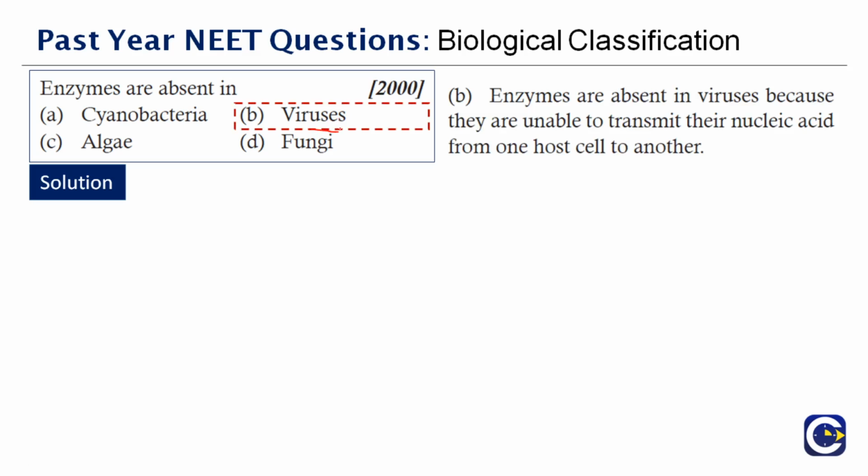See, these questions seem to be simple and self-understandable. Enzymes are absent in virus because they are unable to transmit their nucleic acid from one cell to another. So what do they do? They change their mode. If you see the HIV virus, which enters the body as a single-stranded RNA, it will convert itself into a double-stranded DNA, which will make an appearance to show that I'm one among yourself, so that it will start affecting the host cell, right? So this is why, because it cannot synthesize any enzymes on its own.